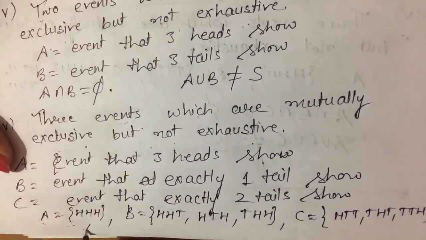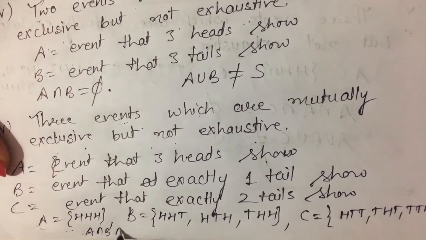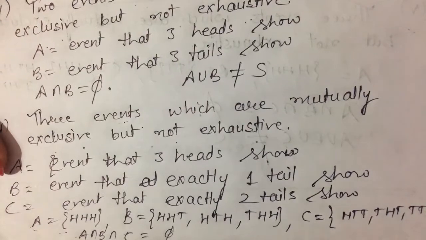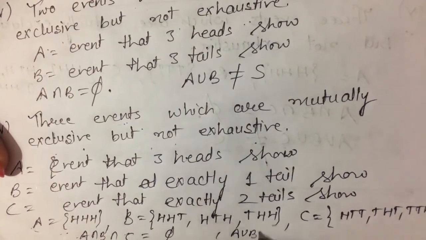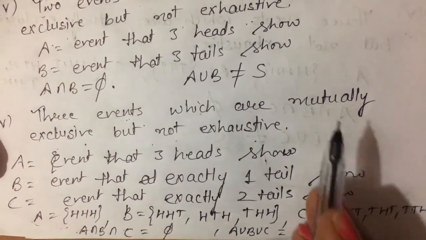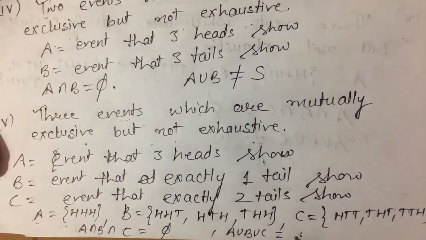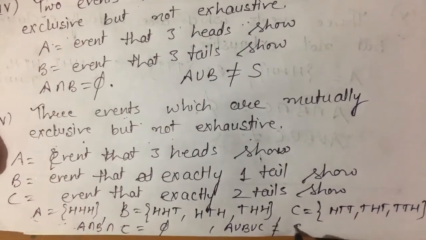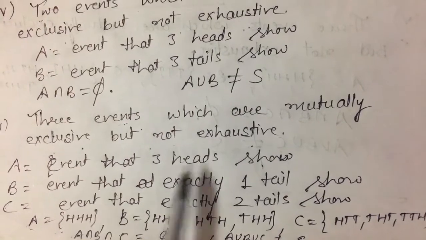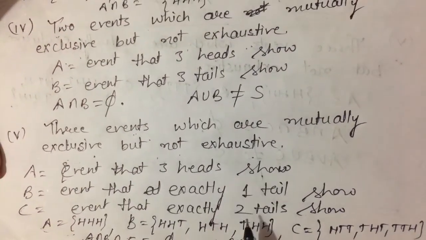Nothing is common. So their intersection is equal to phi. And their union is equal to the sample space? No, because one element will be left here, TTT. So their union is not equal to the sample space. So these are the events which are mutually exclusive but not exhaustive.